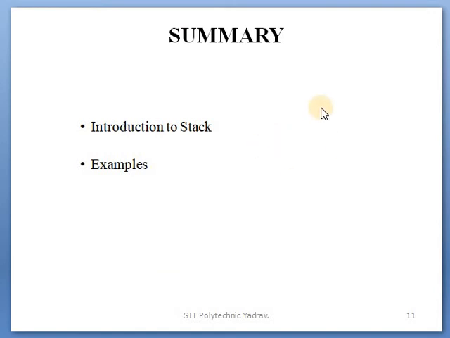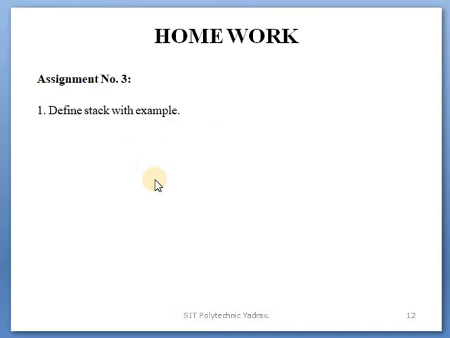Okay, summary of today's lecture. In today's lecture, which points did we study? Introduction to stack and their examples. Clear that? Okay, next point, next slide, homework.